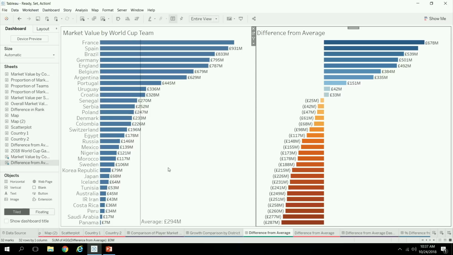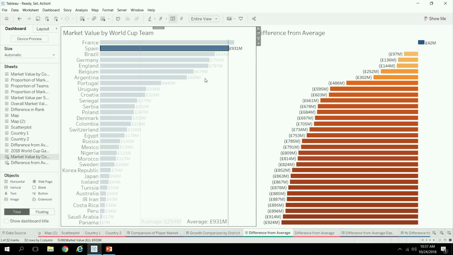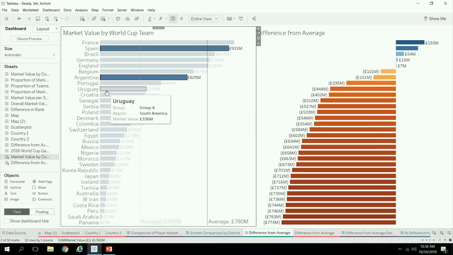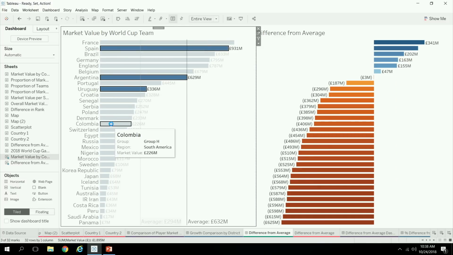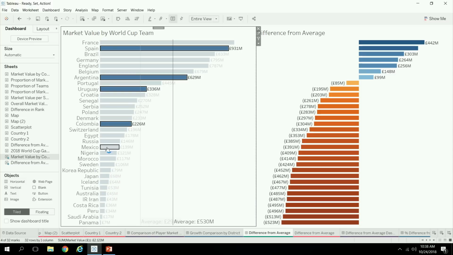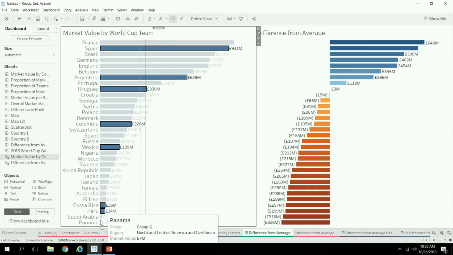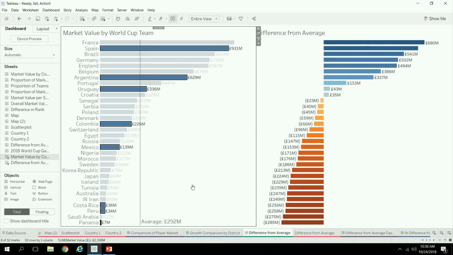But what if you wanted to see the difference from the average across Spanish-speaking countries, for example? Well, then I can select Spain and Argentina and Uruguay and Colombia and Mexico, Costa Rica, Peru, Panama. And with every selection, it's recomputing the average across those selected countries. So before, you could always compute a difference from average, but your average would be fixed to the entire partition of data. Whereas now, your average can dynamically recalculate based on a selection.